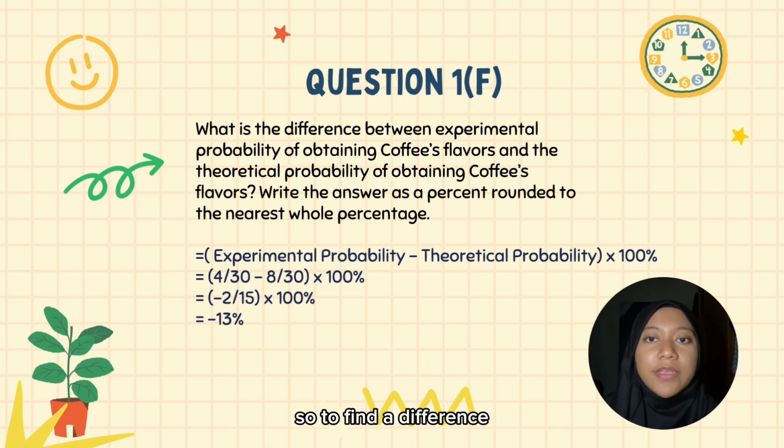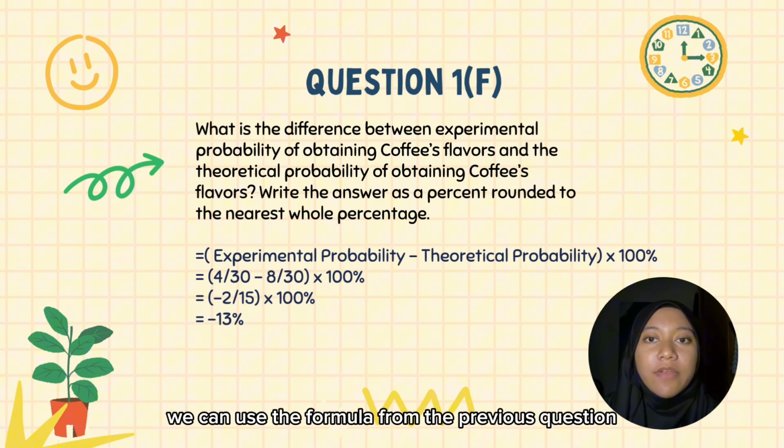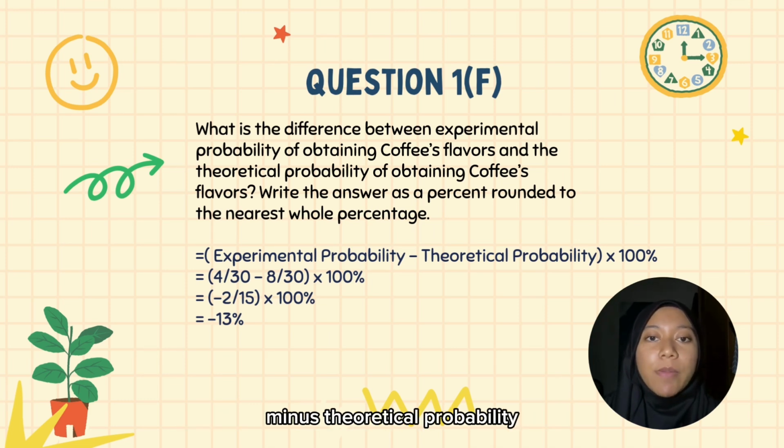To find the difference, we can use the formula from the previous question, question E. The formula is experimental probability minus theoretical probability, multiplied by 100%. For coffee flavor, we got 4/30 minus 8/30 and multiply by 100%. So, the answer we got is negative 13%.